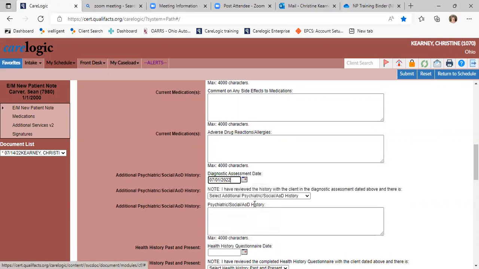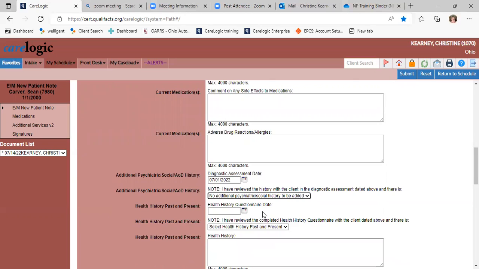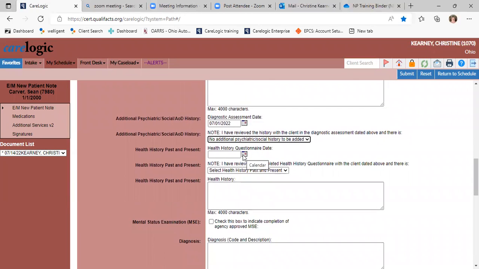And then we just go through any additional psychiatric history, something that isn't in the DA that, in your conversation with the patient, you think is important and needs to be added to the history. So this is where you would add it. If there's nothing to add, you could just say no additional history needed.